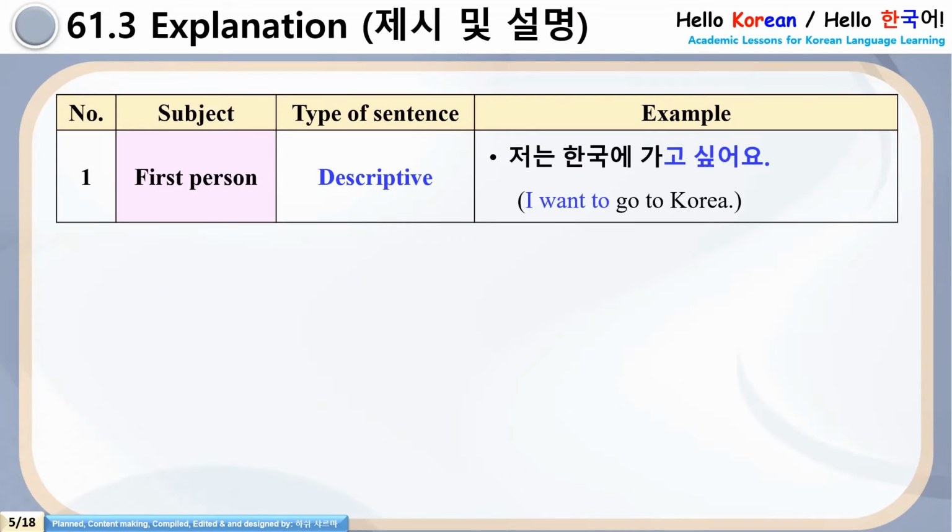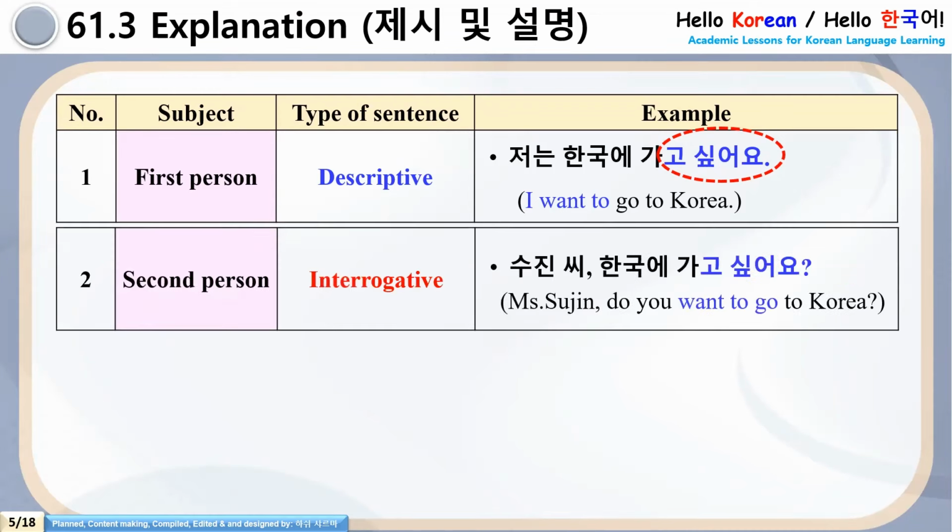See number 1 point. Subject is first person. Type of sentence is descriptive and see the example, chonan hanguge khago shippoyo. I want to go to Korea. So this is a first person sentence to explain what I want. Be careful, go shippoyo.